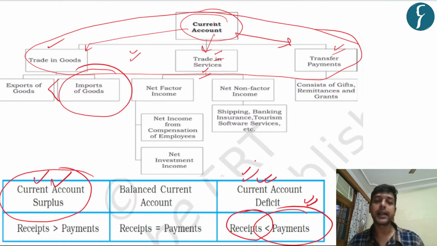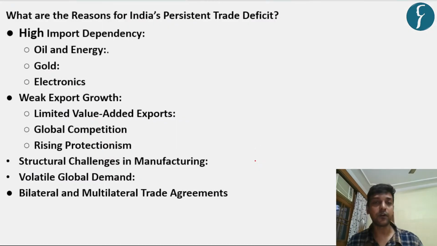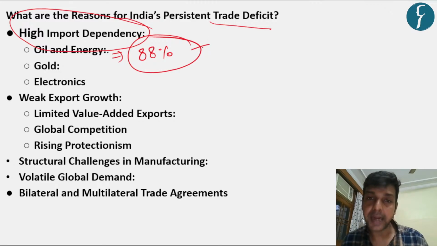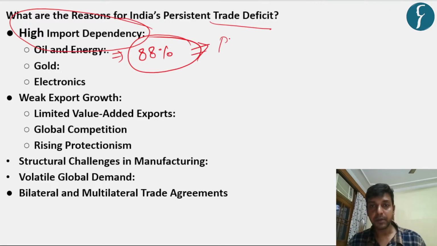We are facing a current account deficit. Now we're going to see the reasons for this type of deficit, especially the trade deficit. First, high import dependency. As you know, around 88% of India's oil requirement is imported,